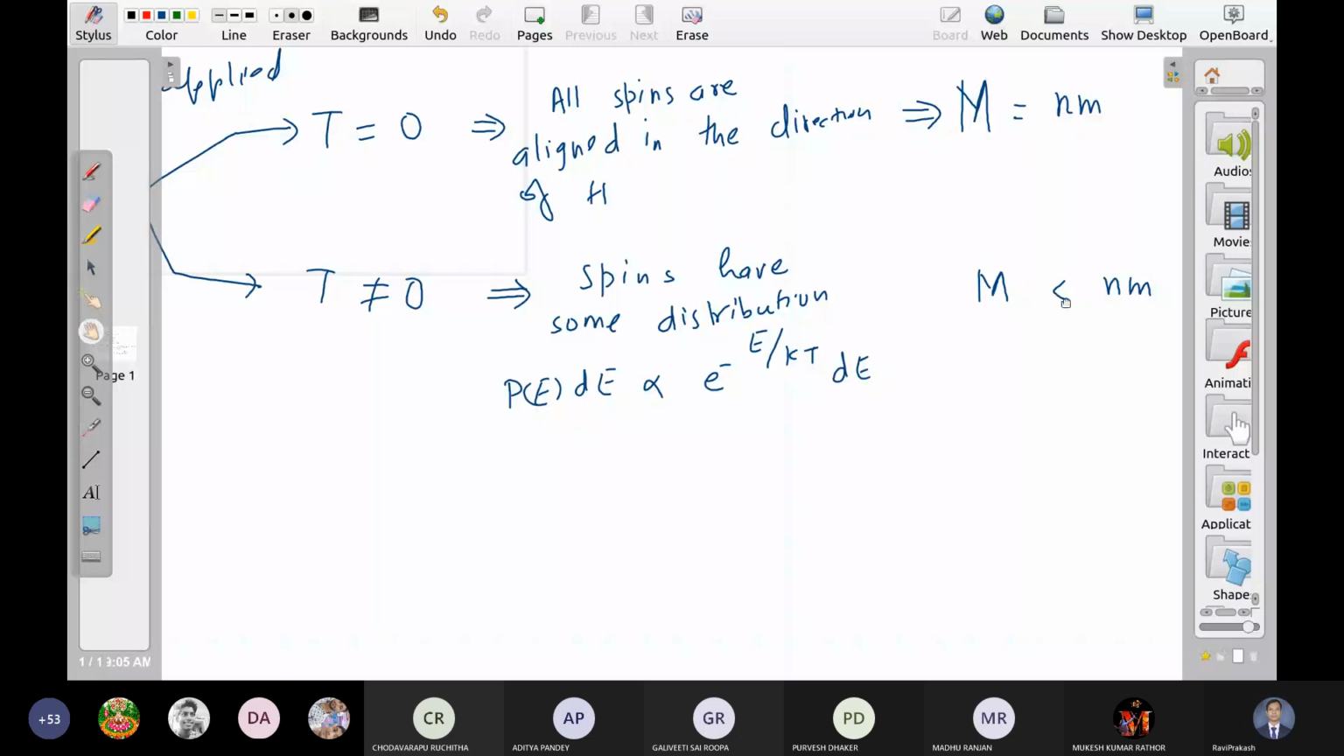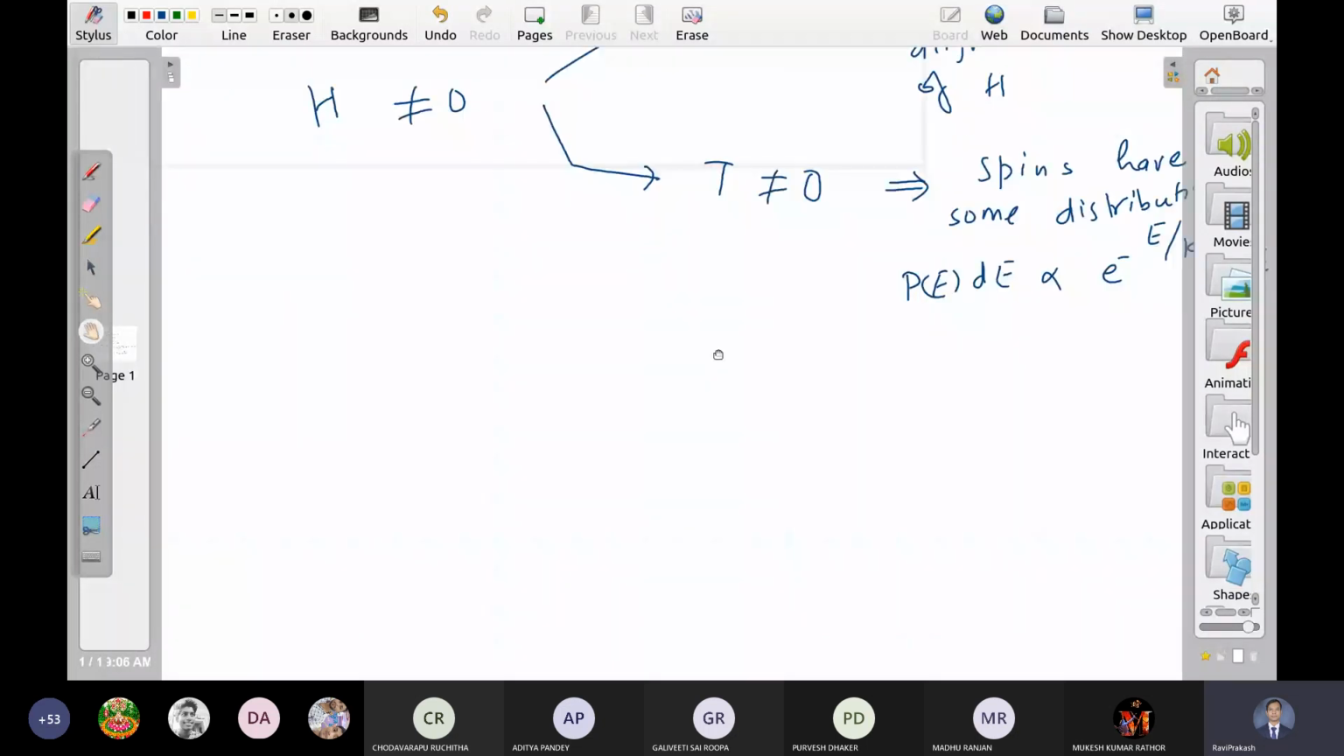Okay. So we are going to discuss this case. We have applied some field, but temperature is also not zero. Okay.